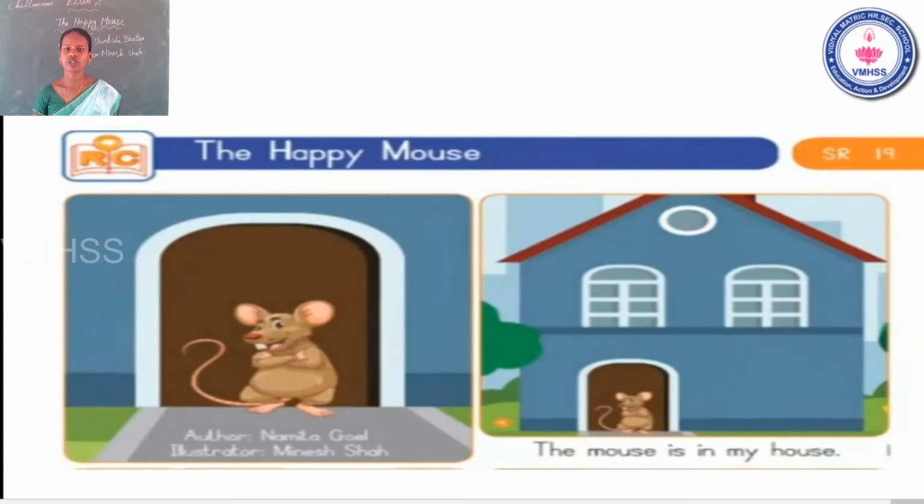Okay, now go to the story. Okay, there I read the first sentence. The mouse is in my house. The, T-H-E, the. Mouse, M-O-U-S-E, mouse. Is, I-S, is. In, I-N, in. My, M-Y, my. House, H-O-U-S-E, house. The mouse is in my house. வீட்ல என்ன இருக்கு, ஒரு mouse இருக்கு. The mouse is in my house. எங்க வீட்ல the mouse இருக்கு. Okay, now go to the next slide.